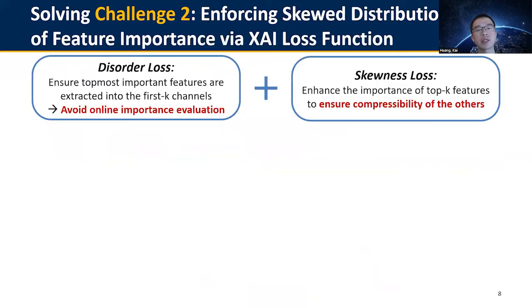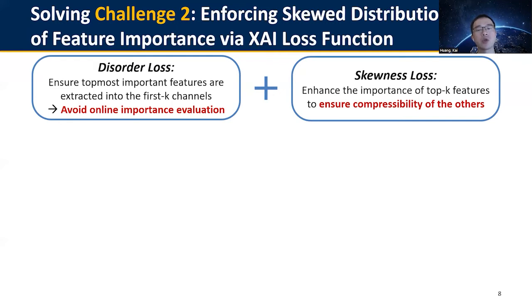Our solution to the second challenge is to make sure that the distribution of feature importance is highly skewed, such that the importances of a few top features are much higher than those of other features. Such skewness ensures that the less important features are highly redundant and can be compressed at a high ratio.